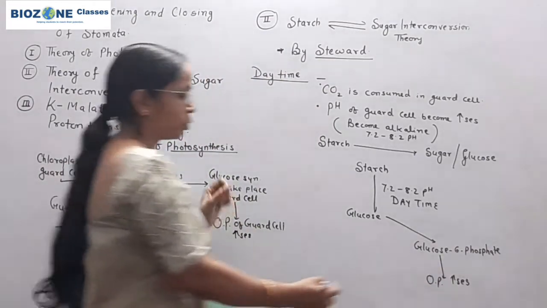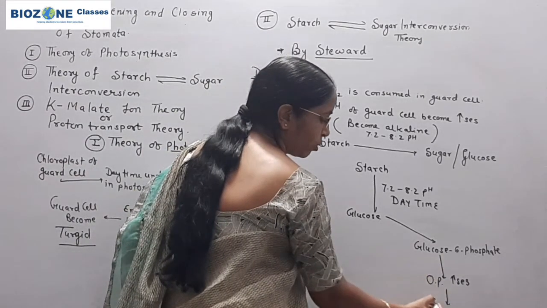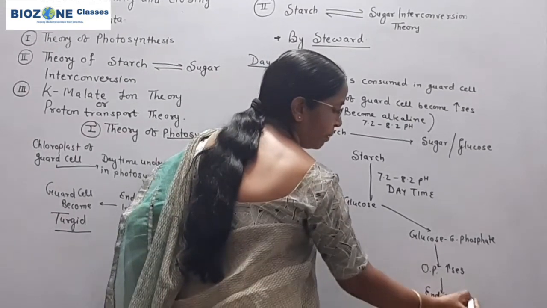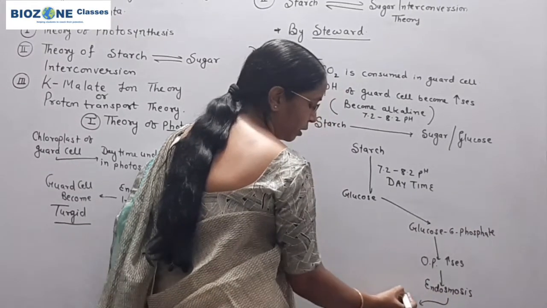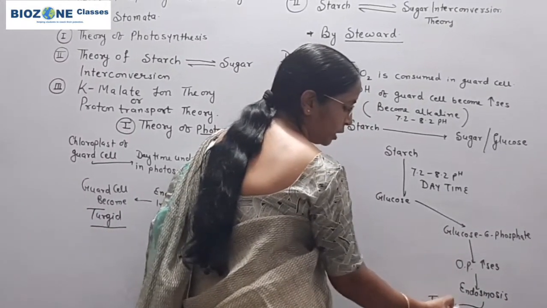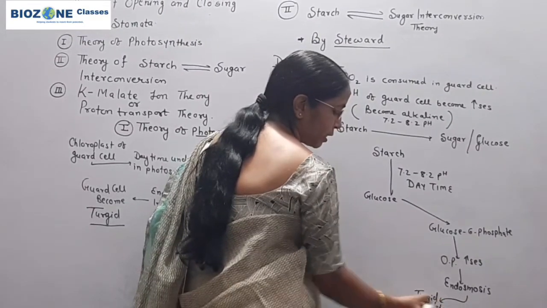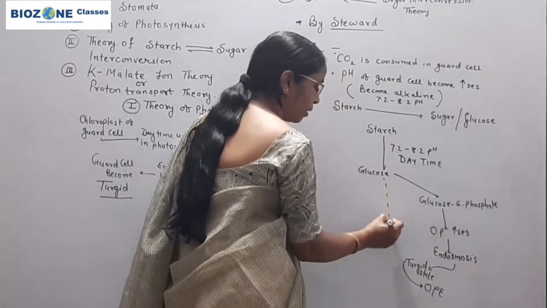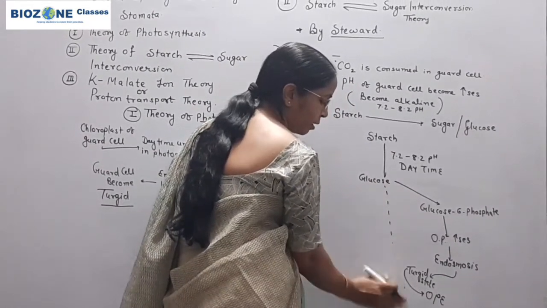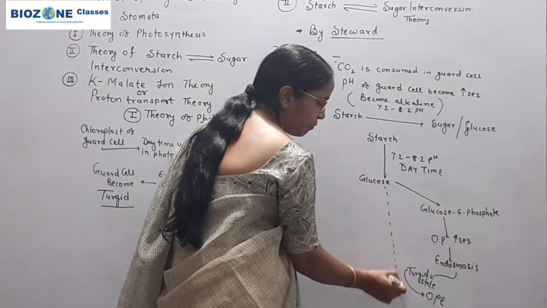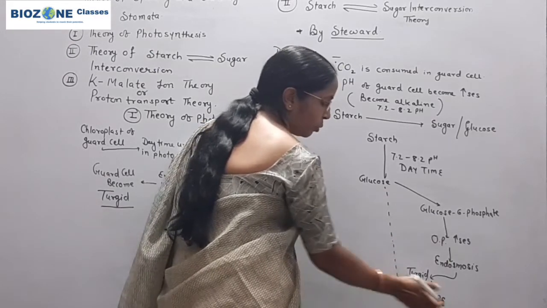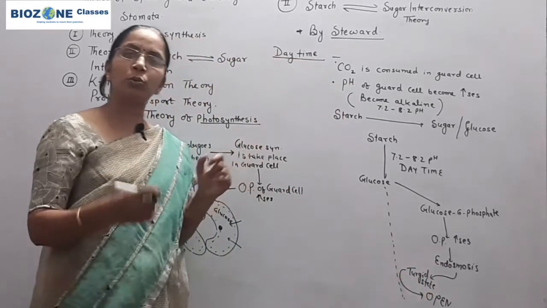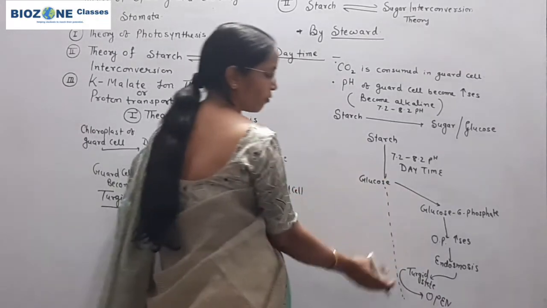As the osmotic pressure of the guard cell increases, endosmosis appears, and because of endosmosis the guard cell becomes turgid, and in the turgid state the stomata open. This entire process, the changes in guard cell, appears during the daytime. So during daytime the guard cell becomes turgid and the stomata open. Remember this part for the daytime.